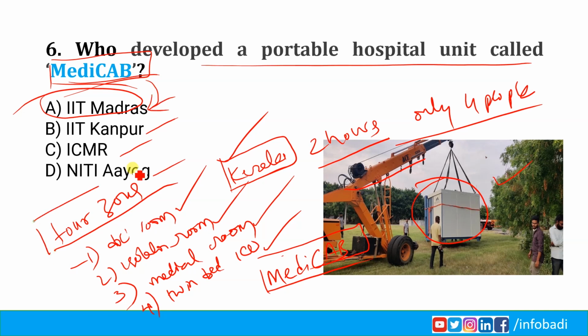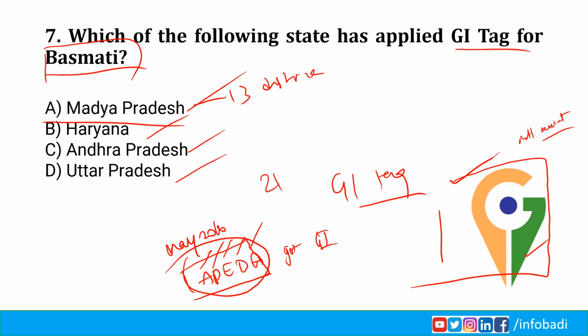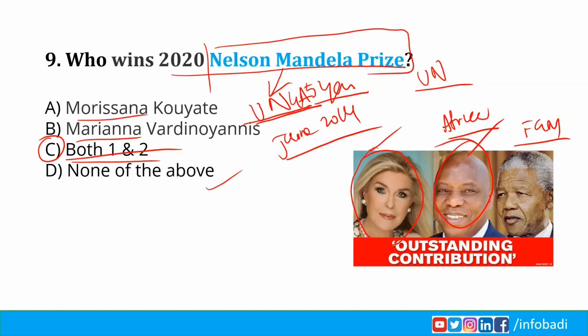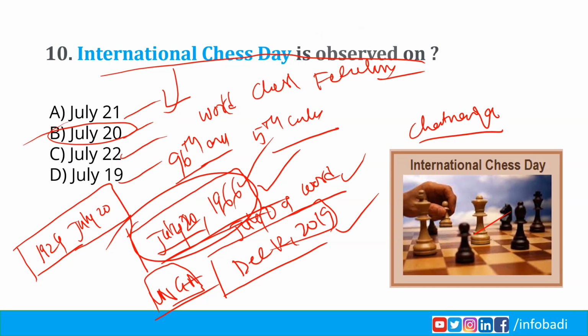It has 4 zones. Which of the following state has applied GI tag for Basmati? Madhya Pradesh. Which country opened a new trade route with India to improve trade and connectivity? Bhutan. Who wins Nelson Mandela's 2020 prize? Marisona and Mariana. International Chess Day is observed on July 20 every year.